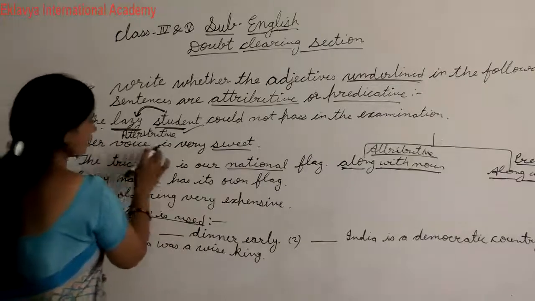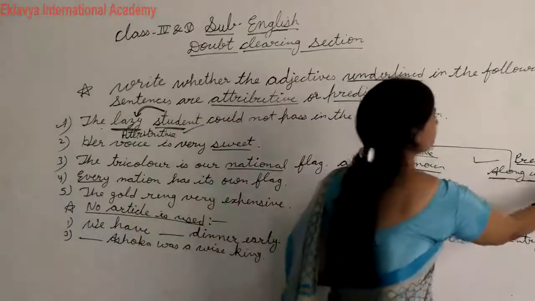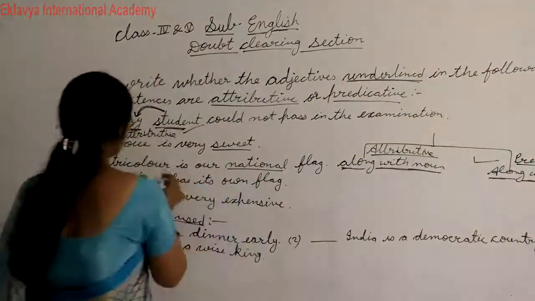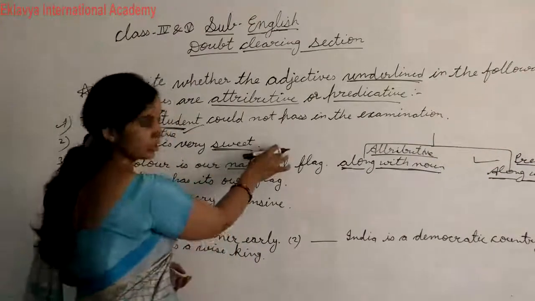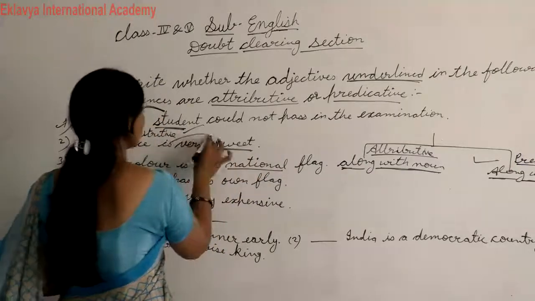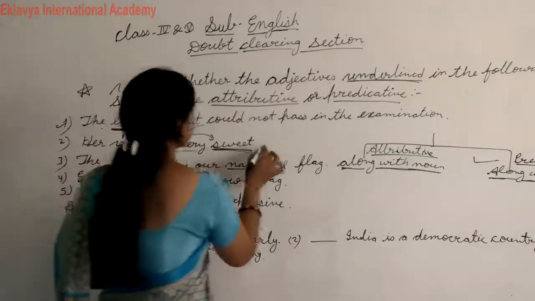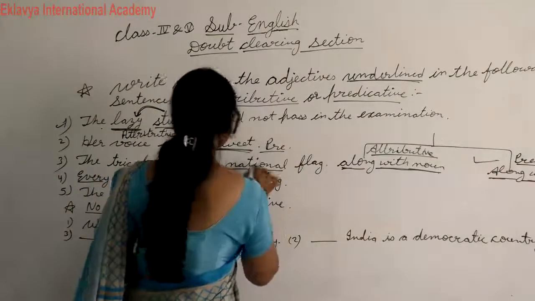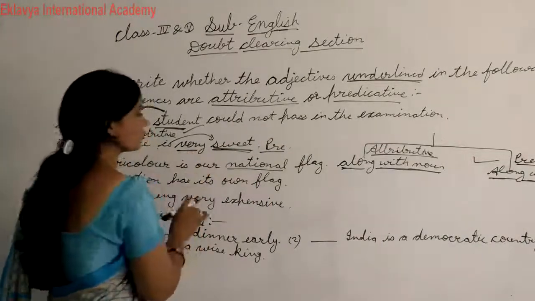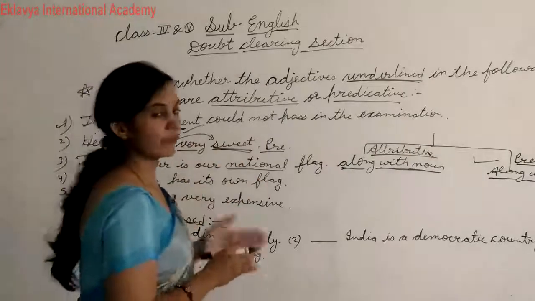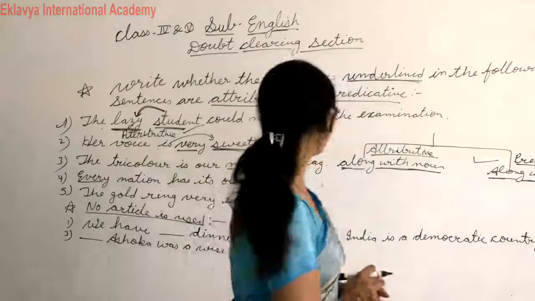Second, her voice is very sweet. I said here along with verb is called predicative. Here you can check sweet. There is no noun, so you can say it is used along with verb. It is used after the verb. Then you can say this is predicative. Student, this is predicative. I hope you understood. When we use the adjectives along with verb, it is called predicative. When we use the adjectives along with noun, it is called attributive.